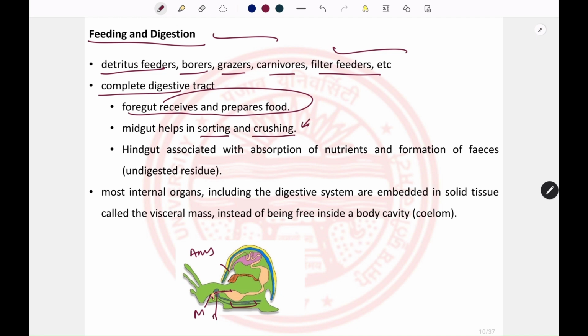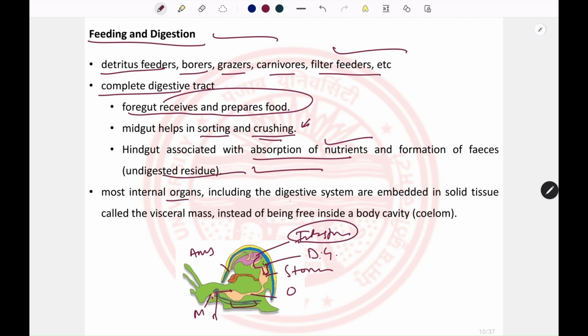The esophagus, the stomach, and the digestive glands associated with the stomach pour their secretions into the stomach and help in the crushing and digestion of food. That digested matter moves into the intestine, where there is absorption of nutrients, and the undigested matter is egested out through the anus in the mantle cavity. The most internal organs, including the digestive system, are embedded in solid tissue. Like you are seeing, the greenish tissue here is the visceral mass.